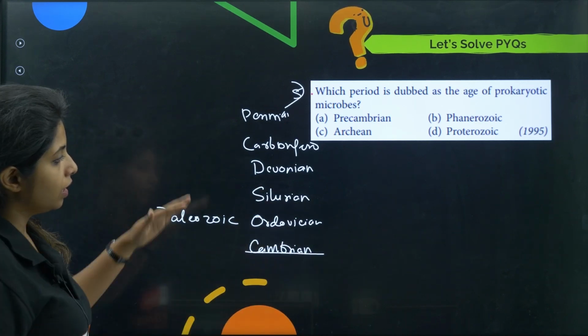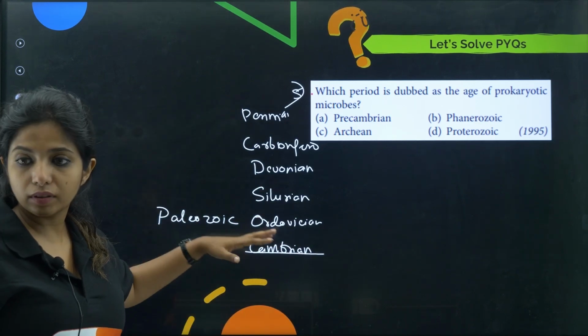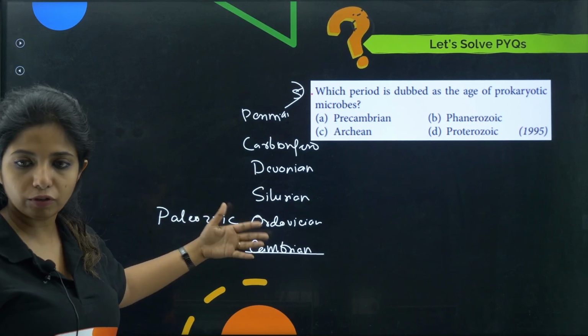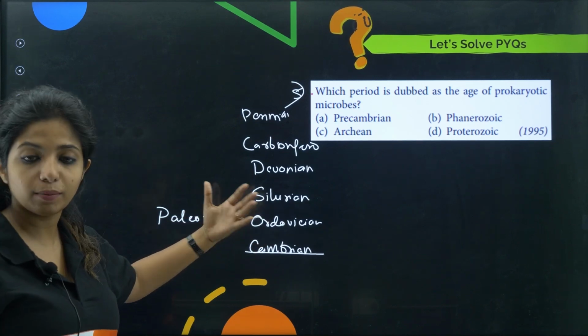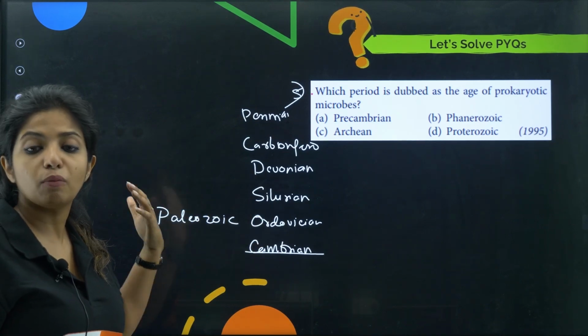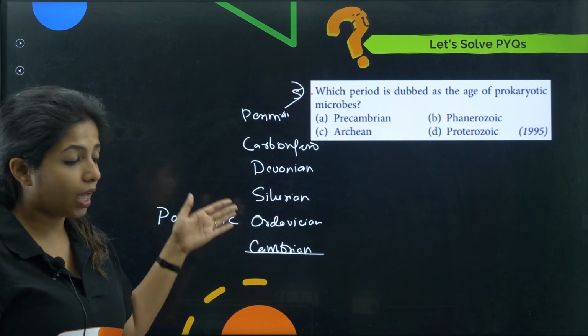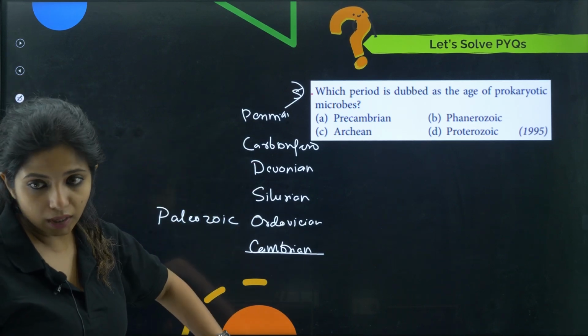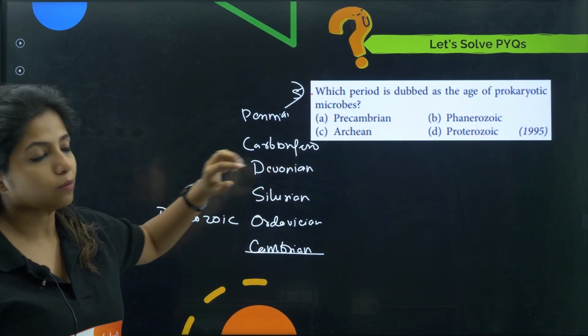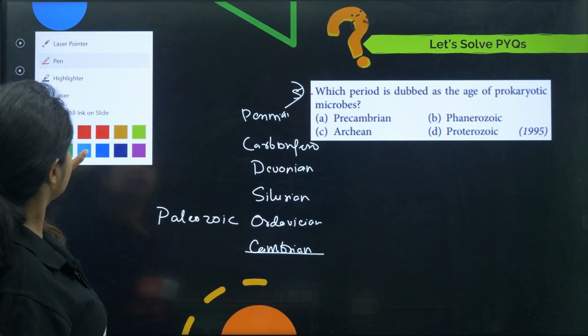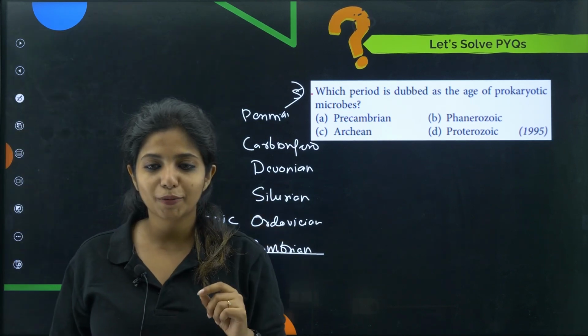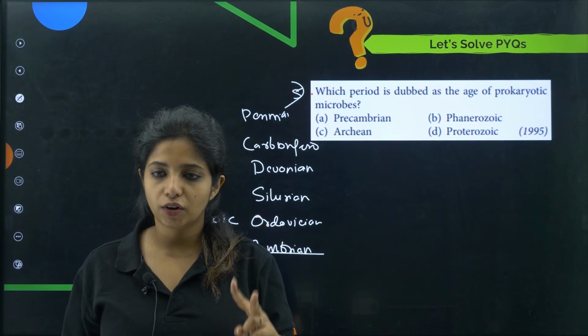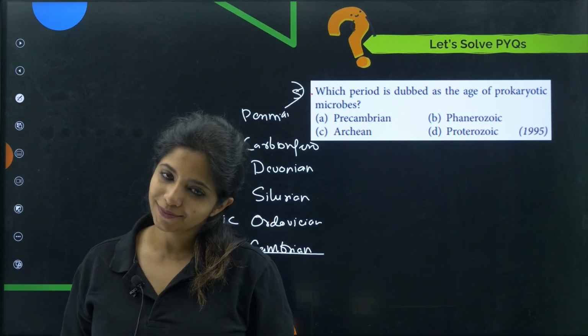If this is Cambrian, obviously at this point of time the prokaryotes were already formed. You are now forming the plants and animals and everyone like that, they are modern eukaryotes. If you need prokaryotes, then you have to go beyond that. What would be the closest option that you have got over here? Use your brain and then tell me the answer. Precambrian, Phanerozoic, Archean, Proterozoic.